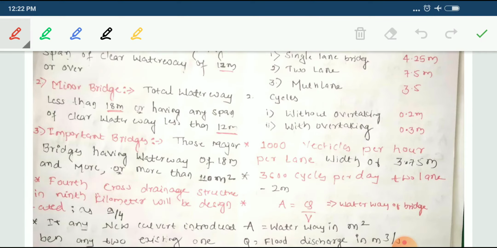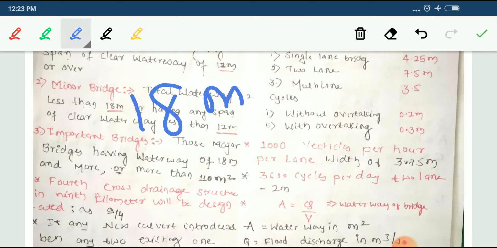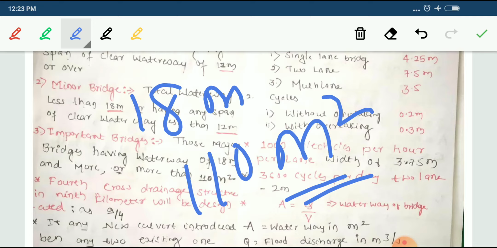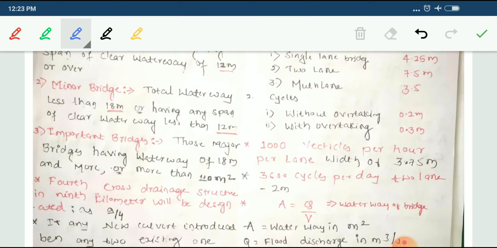Okay, those major bridges having waterway of 18 meters or more, and more than 100 square meters, or more than 100 square meters. This is the classification, and it has to be done based on that for railway bridges.